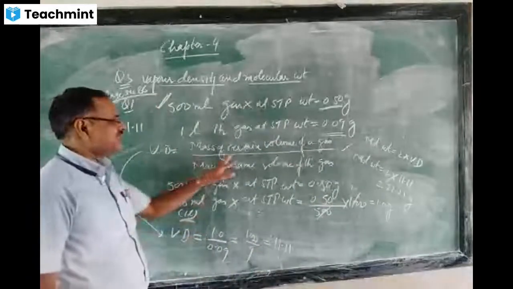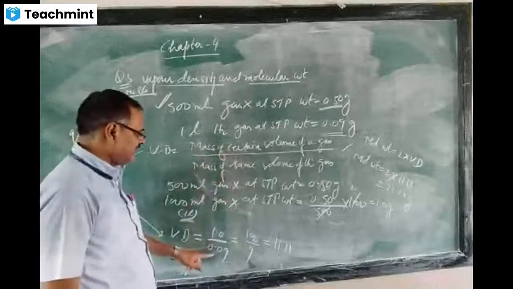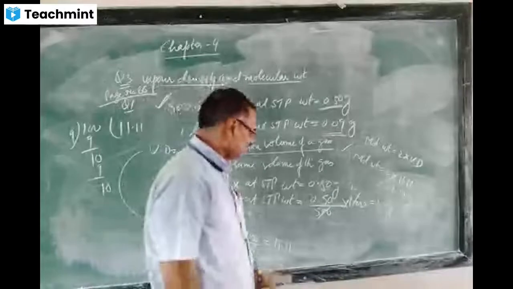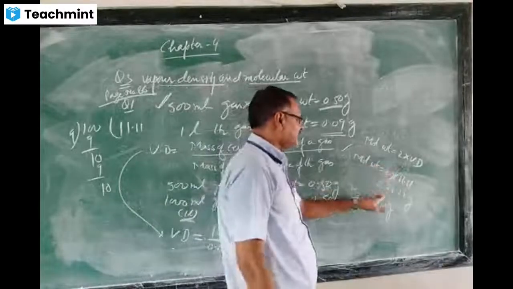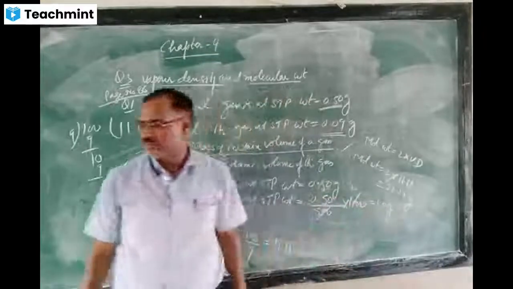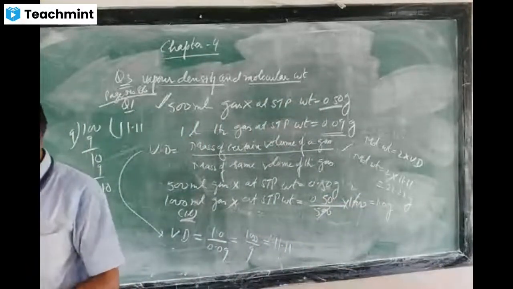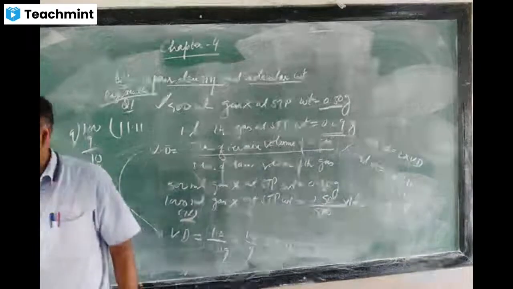Vapor density is the ratio of the mass of a certain volume of a gas to the mass of the same volume of hydrogen. 1 divided by 0.09, so 11.11. You are getting the vapor density, with no unit, and molecular weight is equal to 2 into vapor density, so you are getting 22.22.